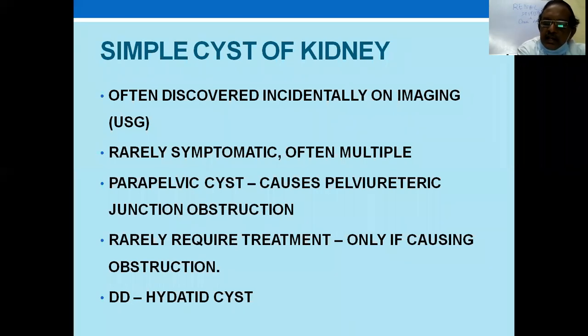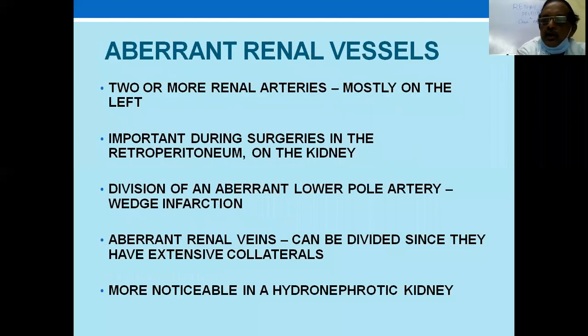One such big cyst in the parapelvic region causes pelviureteric junction obstruction and may need to be aspirated. Usually the treatment is aspiration and analysis of the cyst fluid routinely for malignant cells. There is a lot of classification of cysts and all, which is not required for an undergraduate. Rarely they require treatment, as I said, only if causing severe obstruction. Simple cysts can be mistaken for diabetic cyst, which is also common in the kidney. The aberrant renal vessels, 2 or more renal arteries, mostly on the left side, these are common.